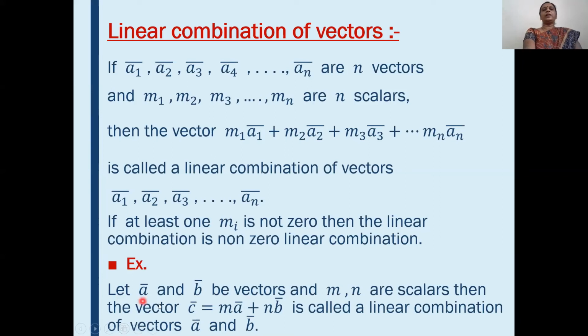For example, let a bar and b bar be vectors, and m, n be scalars, then the vector c bar can be written as m a bar plus n b bar and is called a linear combination of vectors a bar and b bar. Here a bar and b bar are two vectors, m and n are two scalars, then m a bar plus n b bar is equal to c bar, a linear combination of vectors a bar and b bar. Okay, this is called a linear combination of vectors.